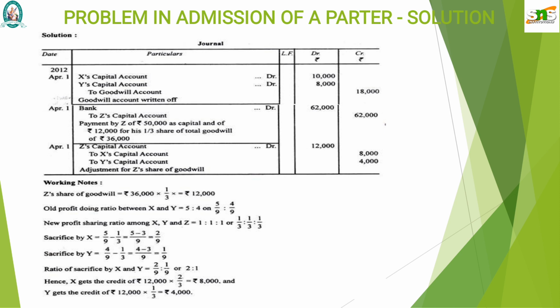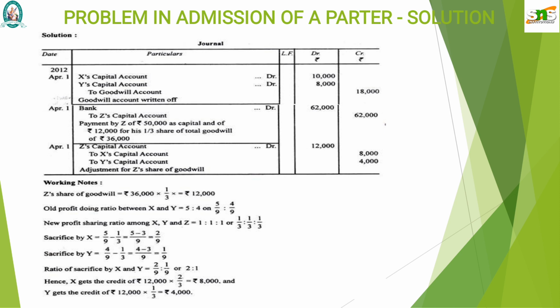So the equal ratio will be 1:1:1. 1:1:1 means 1 by 3, 1 by 3, 1 by 3. X 1 by 3, Y 1 by 3, Z 1 by 3. So Z's share will be 36,000 into 1 by 3, that is 12,000. So 12,000 is the amount which is to be brought in by Z as goodwill for the sacrifice made by the old partners.